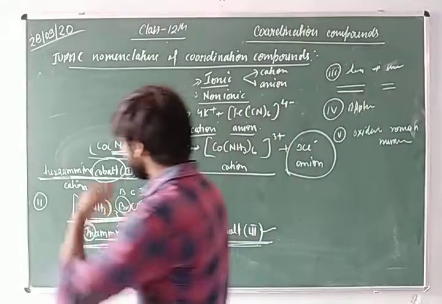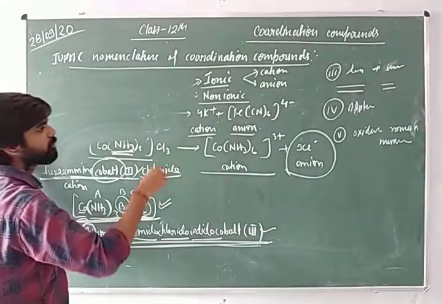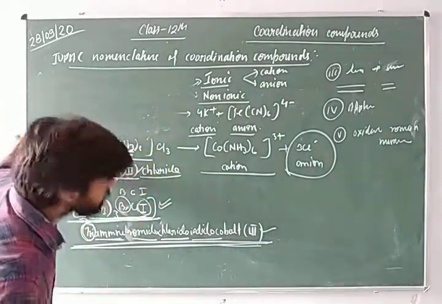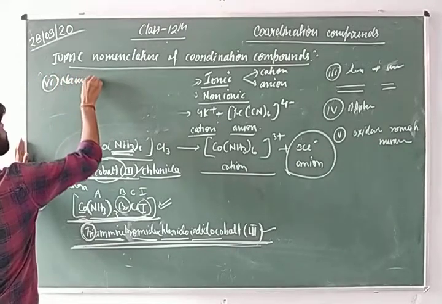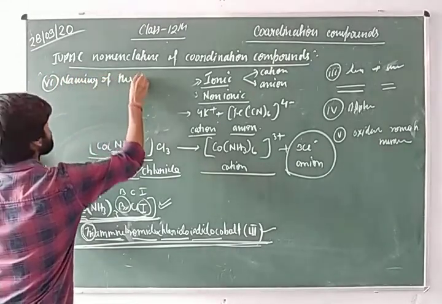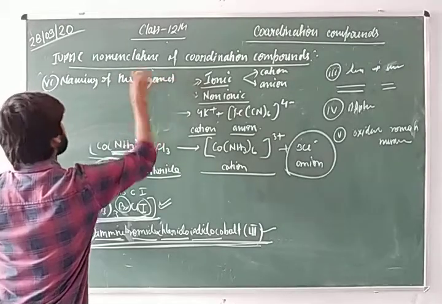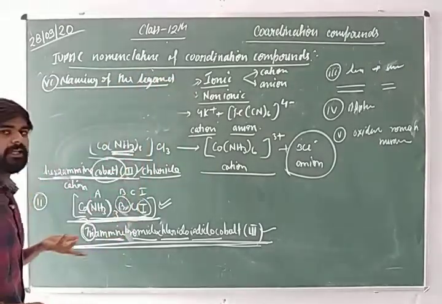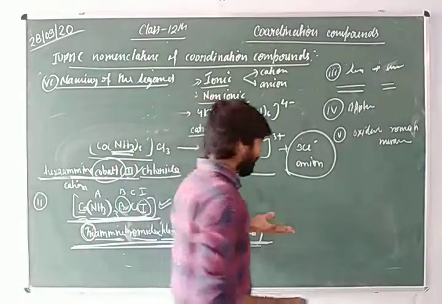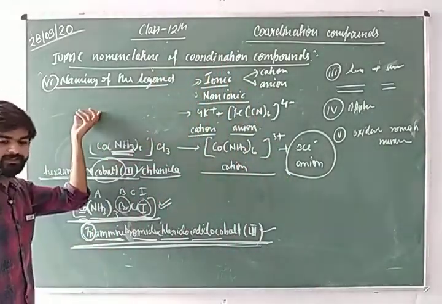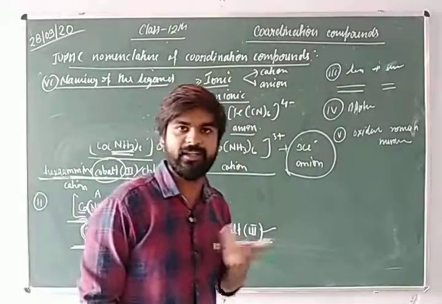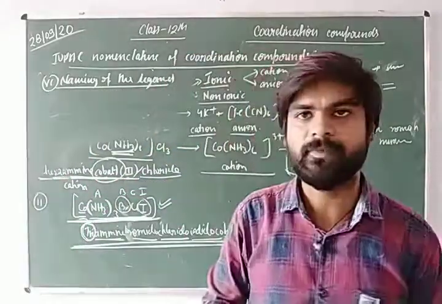The next rule, the sixth rule, is the naming of the ligand: how can we write the name of the ligand during the IUPAC naming of the coordination compound? We will discuss this in the next video. This is enough for today. Thank you.